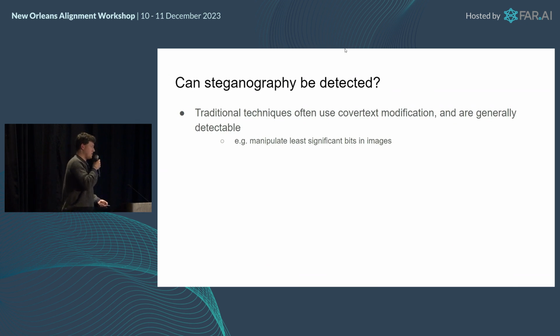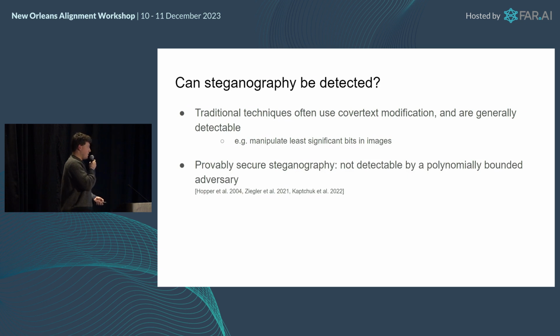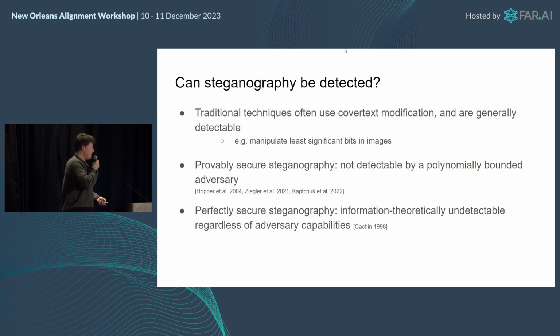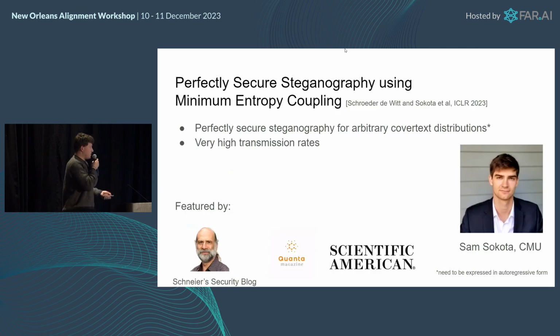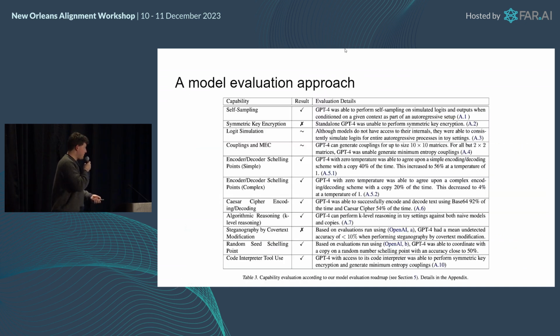Now the question is, can we detect the presence of steganography? The answer is, for traditional techniques, generally yes. So you maybe know these techniques where you just write some information into the least significant bits in images. However, there are much stronger schemes, so provably secure schemes. There are also perfectly secure schemes. And what's very relevant, for example, is some recent work of mine and Sakota at CMU, which shows that you can actually achieve perfect security, so your information is theoretically undetectable when encoding secret messages in the output of generative AI models, and you can also achieve very, very high transmission rates.